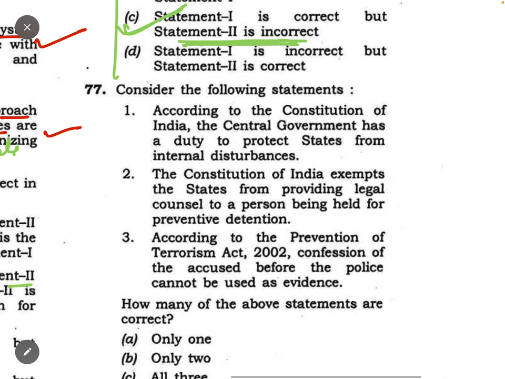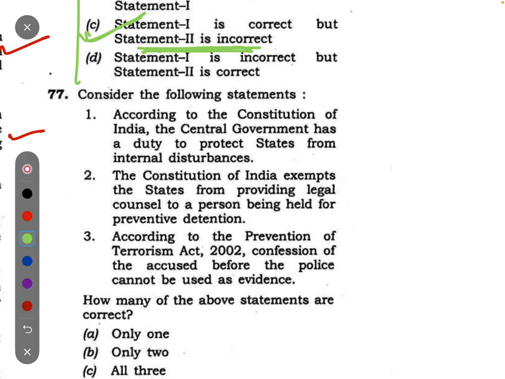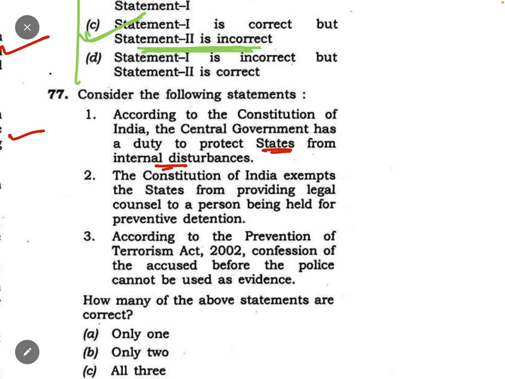Okay, it is purely from the Lakshmikant. First statement: According to the Constitution of India, central government has a duty to protect states from internal disturbance. True. In the comment section, tell the article number. Under which article number does the central government have the duty to protect the states from internal disturbance? Please mention that in the comment section.